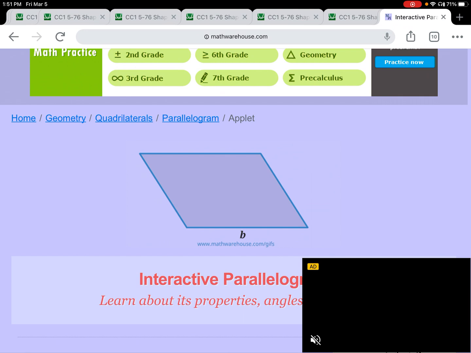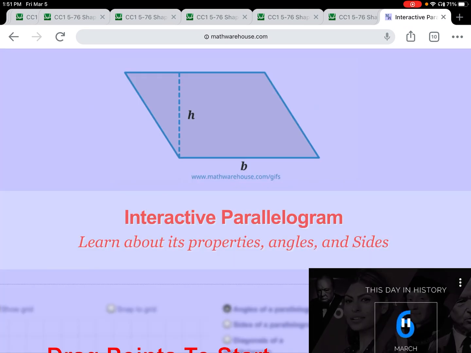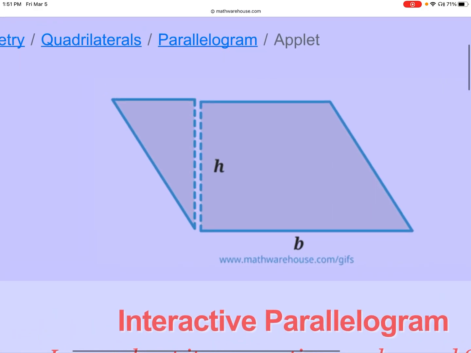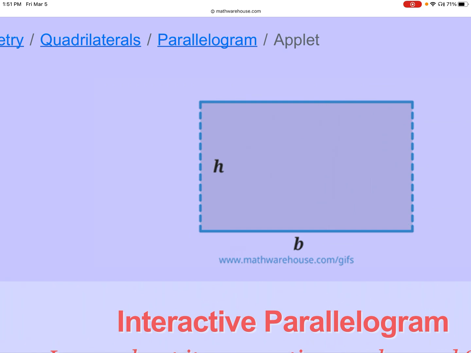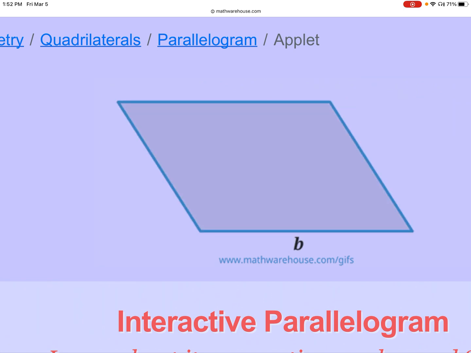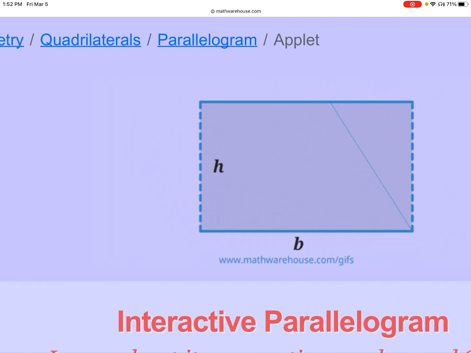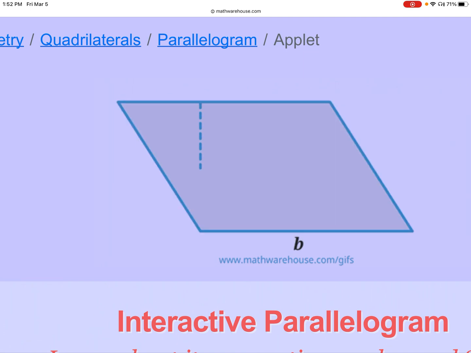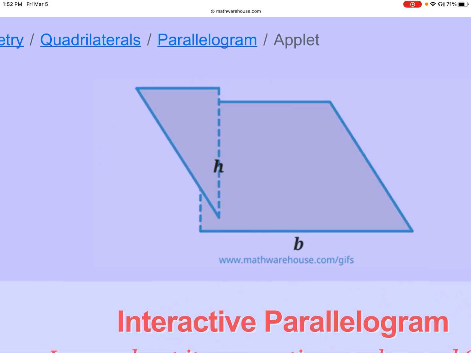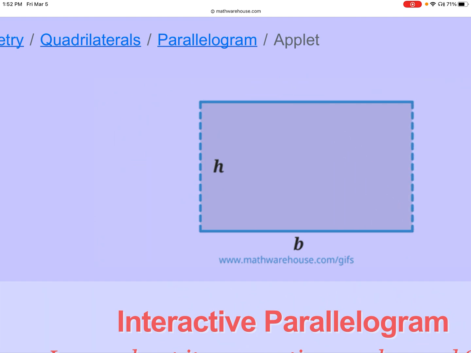Let's get out of here. What I want to talk about today is area of parallelograms. One of the things I would have had you do if you were in class is take a paper parallelogram and cut that parallelogram, and your goal is to make it into a rectangle. This would be one of the things I would hope you would do eventually, is to cut it as such, and then put that triangle over there. What you find is the height of that parallelogram never changes, and the base is just that bottom part.